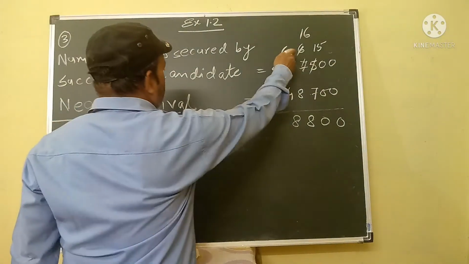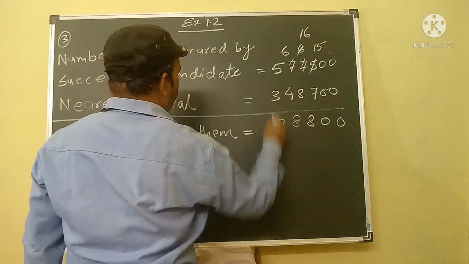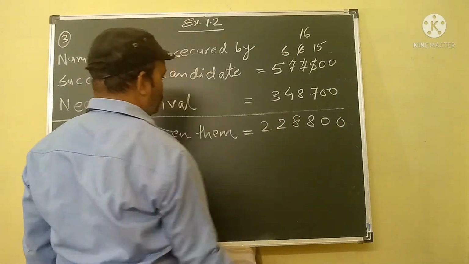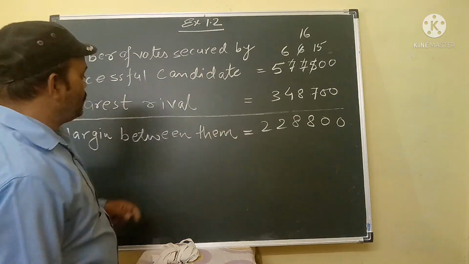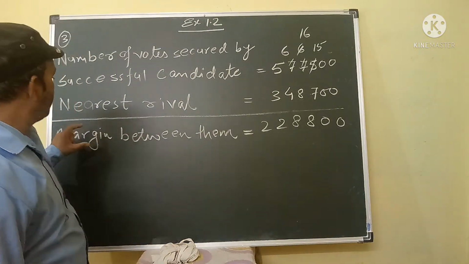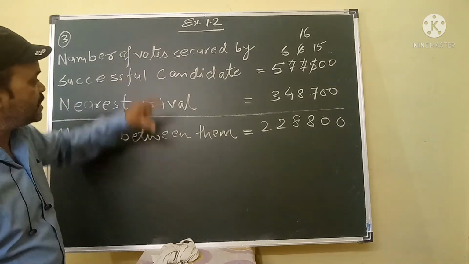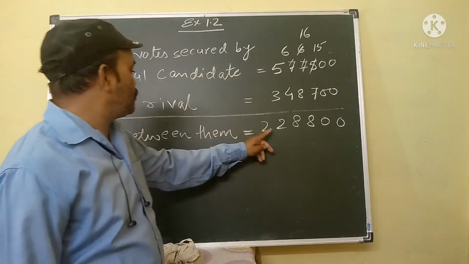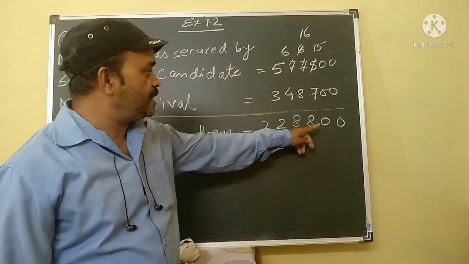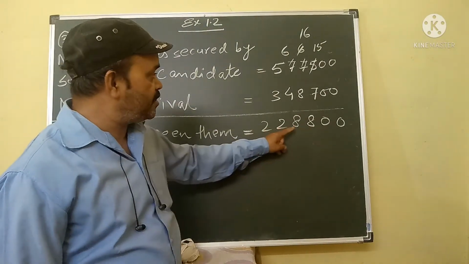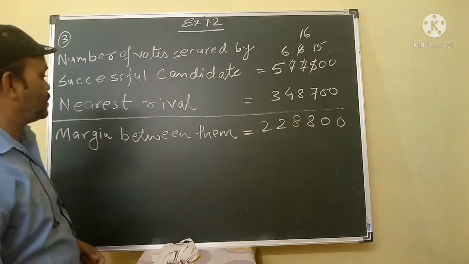6 minus 4 is 2, and 5 minus 3 is 2. So my dear student, the margin between these two candidates is 2,28,800.